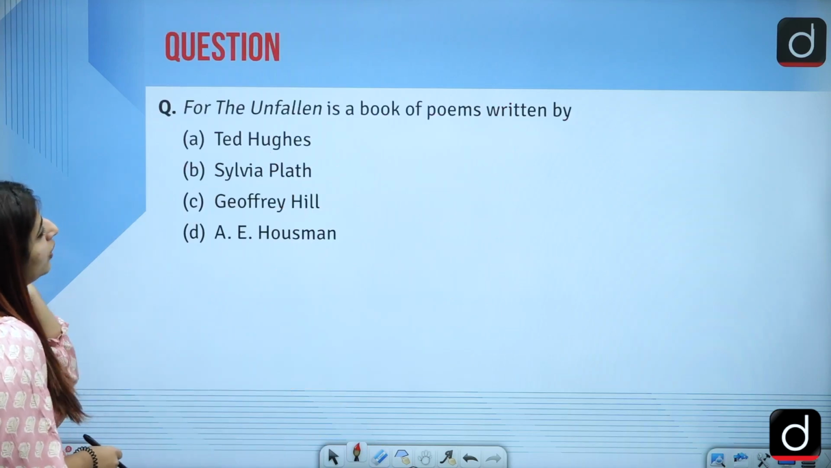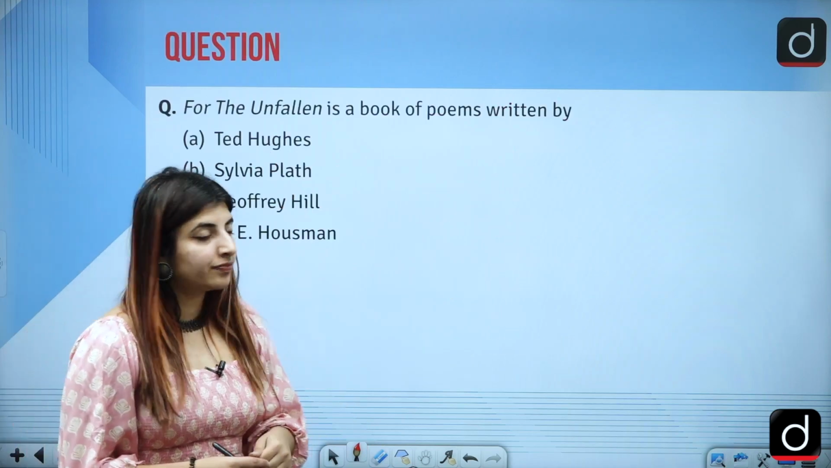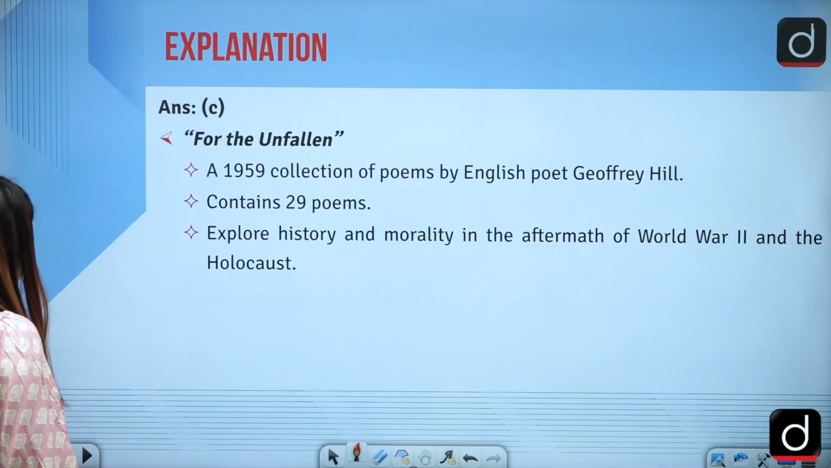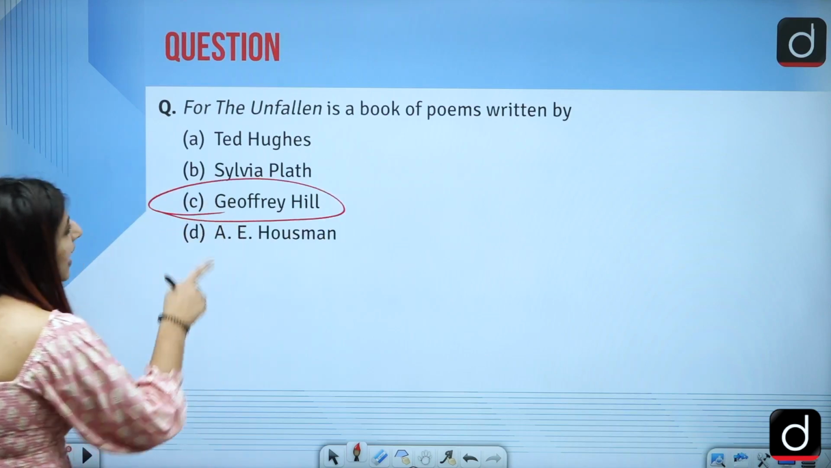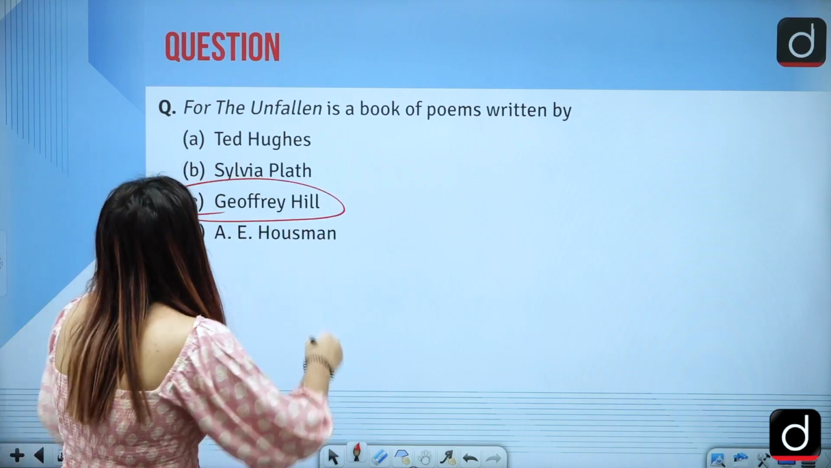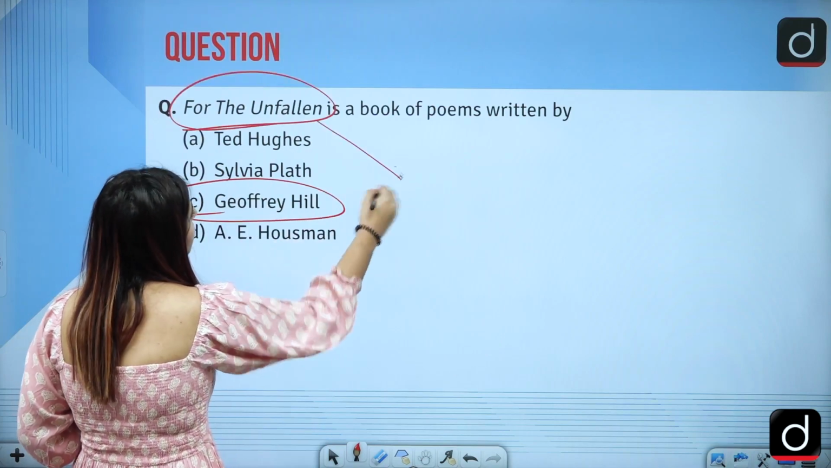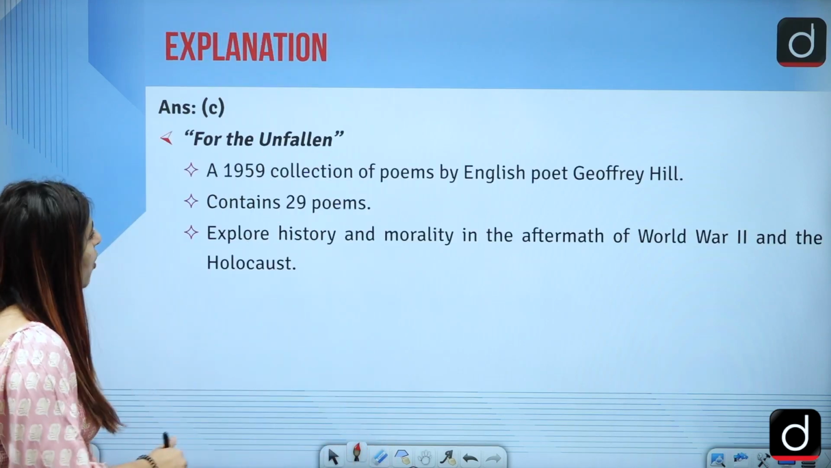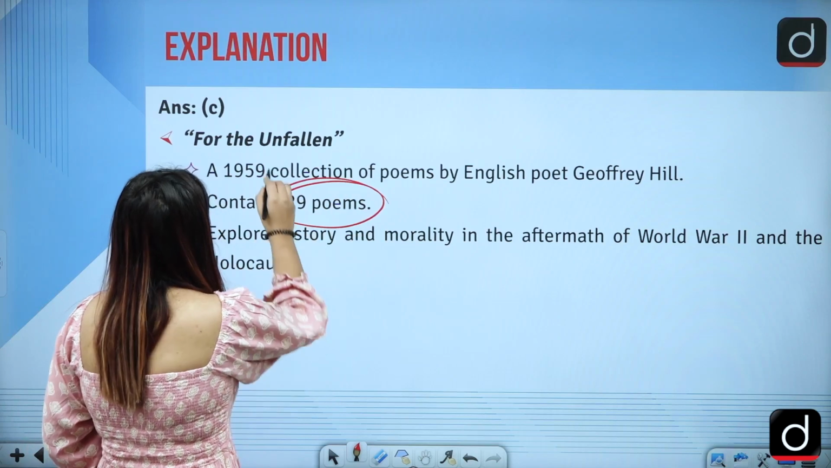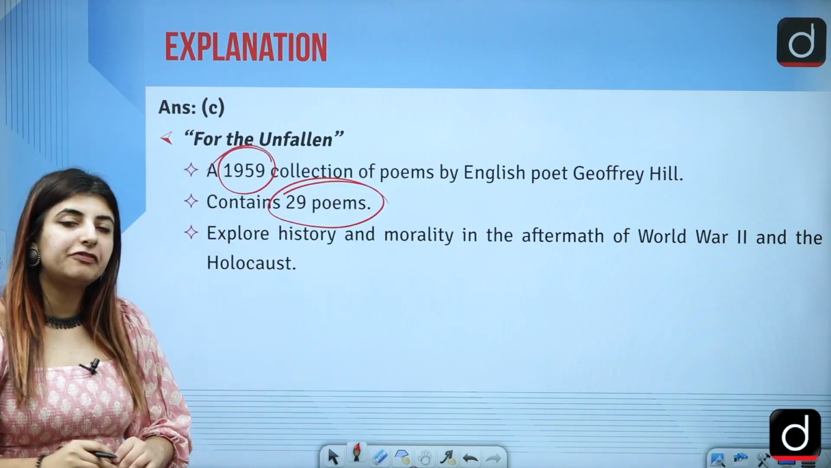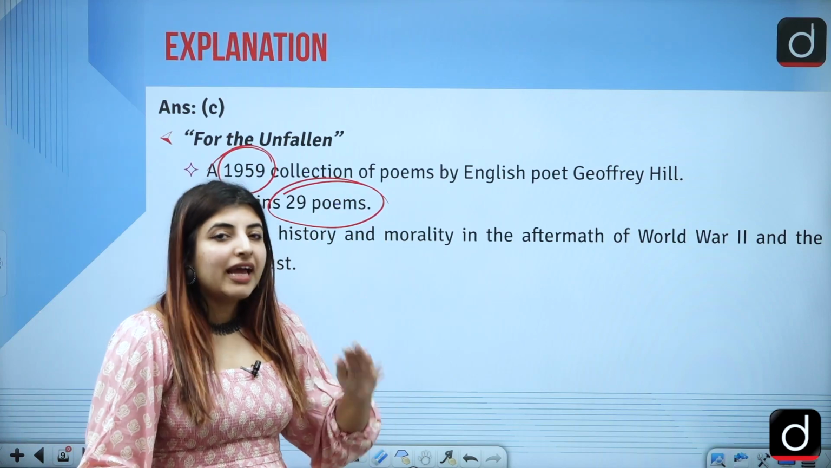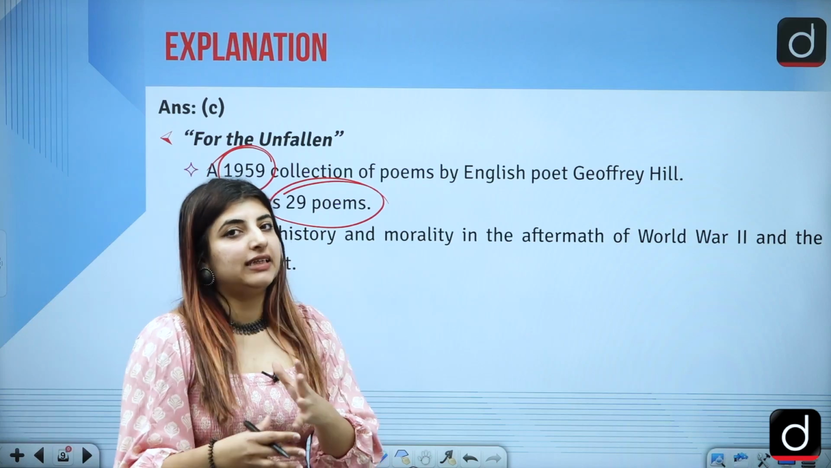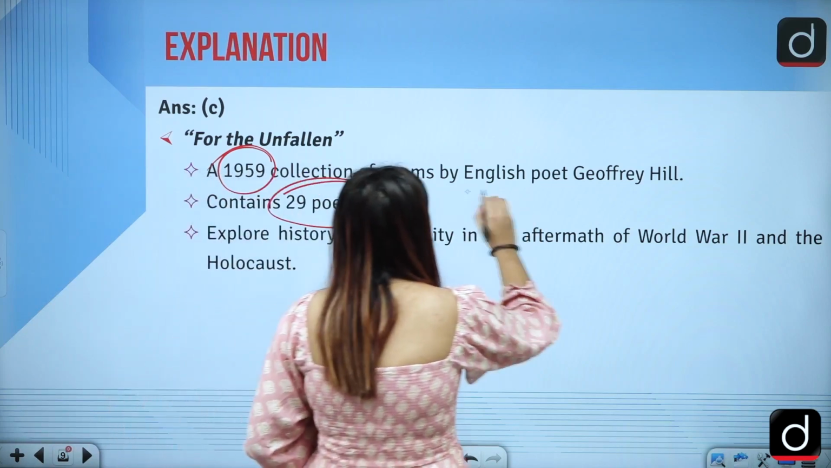Next question: For the Unfallen is a book of poems written by whom? The answer to this question is option C. Geoffrey Hill is the one who is attributed with the writing of the book named For the Unfallen, and it is a collection of how many poems? It is a collection of 29 poems, and it was published in 1915, which means that it is somehow related to the modernist stance, correct? So he was an English poet.